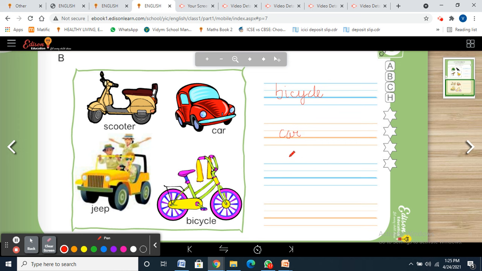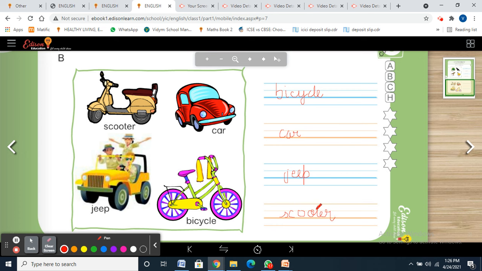Then C, D, E, F, G, H, I, J, jeep. Then J to S, scooter.